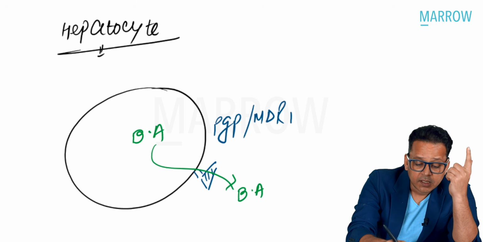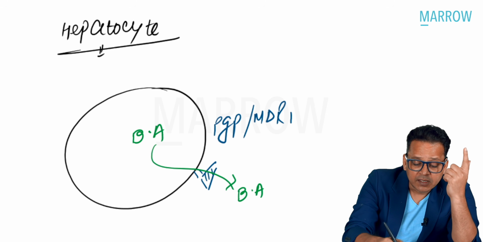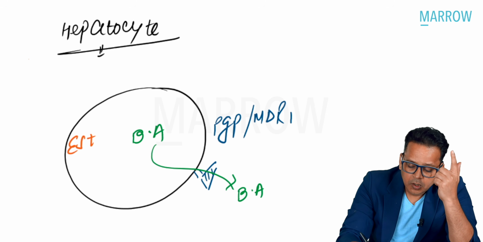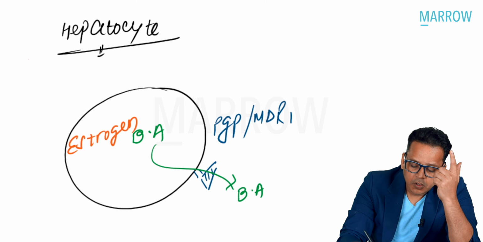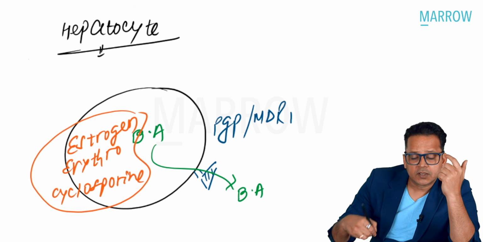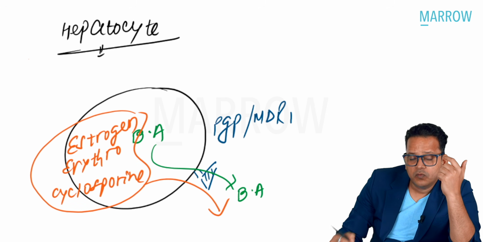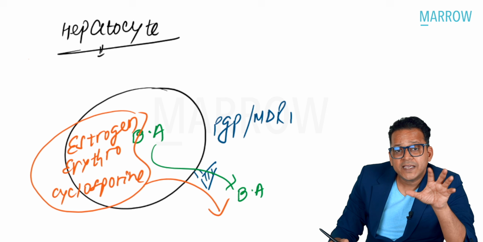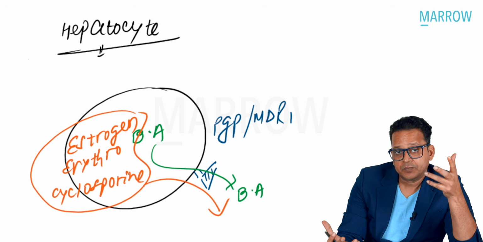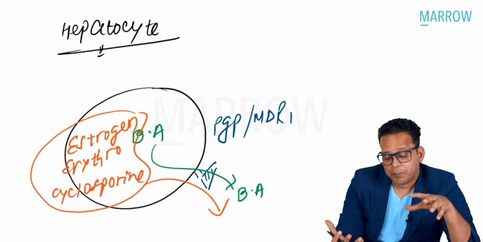Now, what happens with some drugs? Let me talk about some drugs like estrogen or erythromycin or cyclosporin. These are a bunch of drugs which also move out with the help of the same pump. So when these drugs are given to a person, they will compete with bile acid.